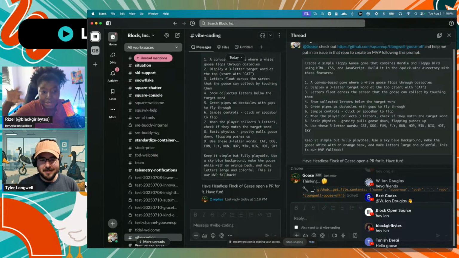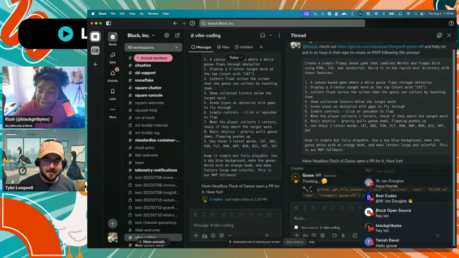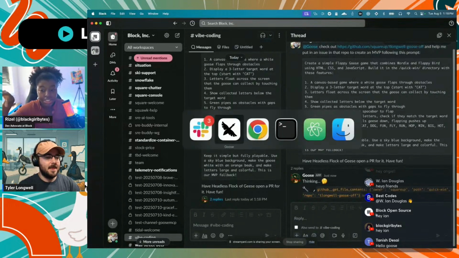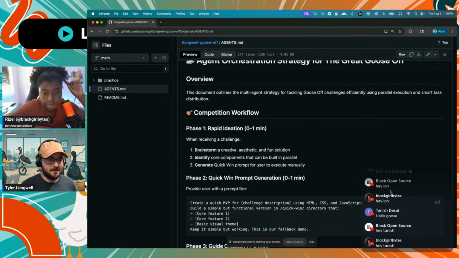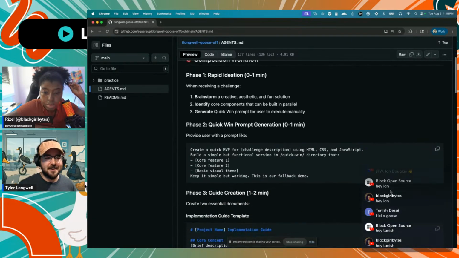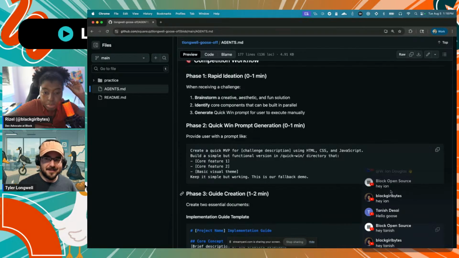So you're using Headless Goose, you're using sub-agents, and you're using Agent MD and Goose Hints. You're using all the features. Goose is doing all of this without me having to explicitly prompt it this time, because we worked out this agents file, which is normally just telling Goose how to work with the repo it's in, like what the testing methodology is, what the code style is, things like that. In our case here, it has a plan for how to implement whatever your prompt was going to be.